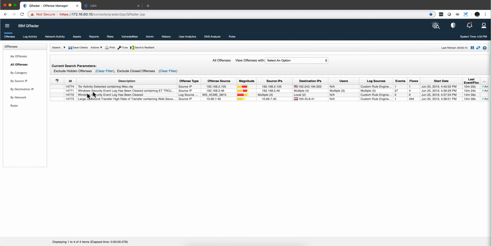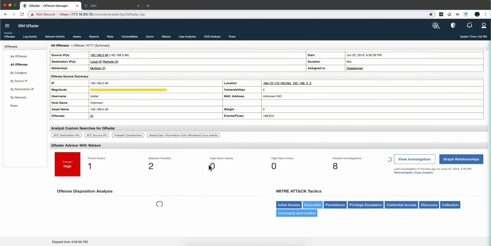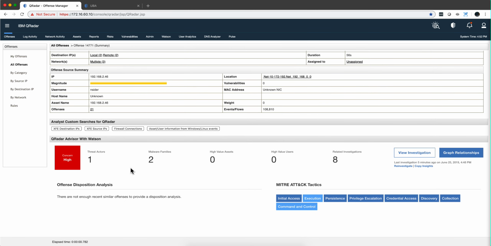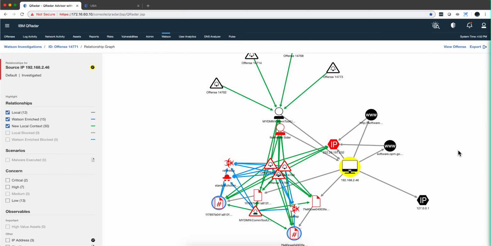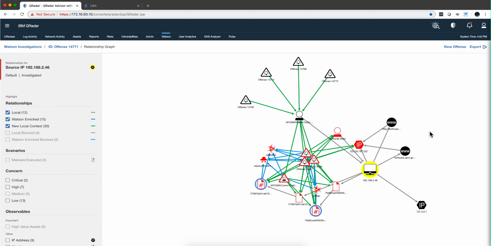So Advisor came back with the data. Let's do the same analysis. We now have that data right there. First of all, I'm already being warned that this is a high magnitude incident, and look at all the stages of the MITRE ATT&CK framework that are in here: initial access, persistence, privilege escalation, all that. Let's look at this graphically and see what we can derive. Well, this is actually pretty good.